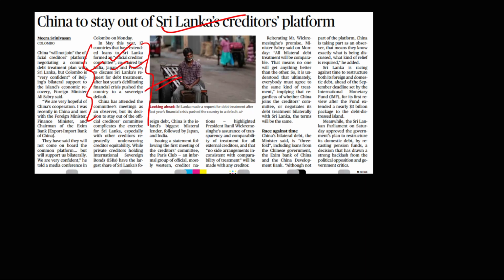In this context, China has opted out of this creditors platform. Very, very important from India's perspective.